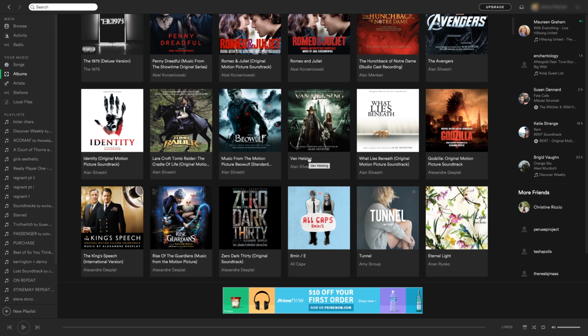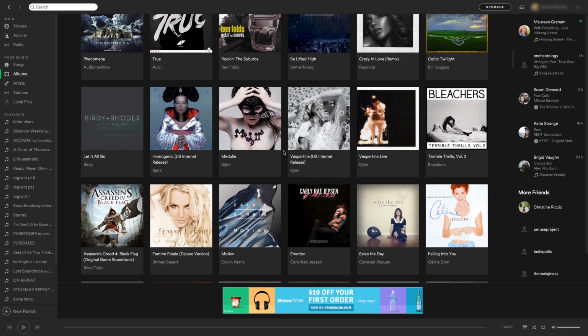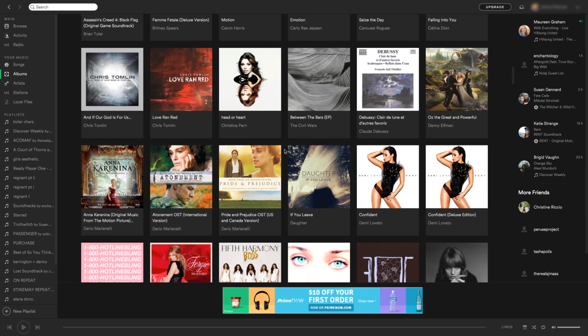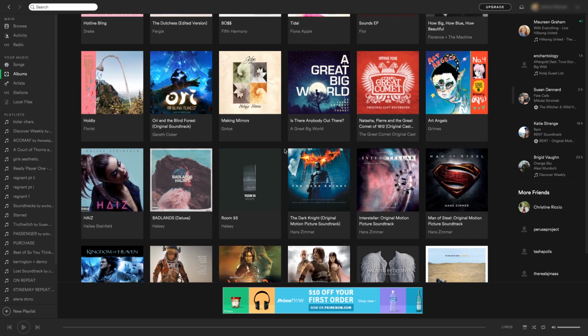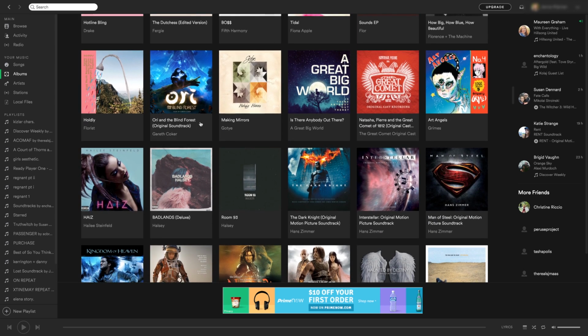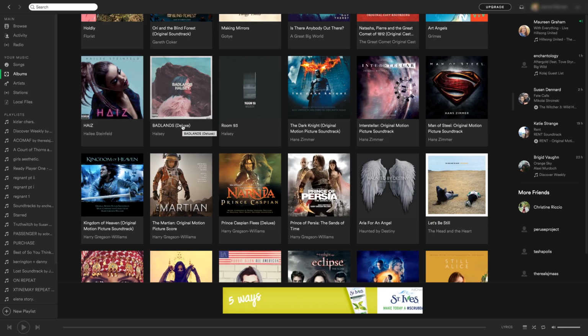I think Sarah put it on one of her playlists and you just listen to it and you're like, wow, this is a great score. But you don't want to buy it, so that's why you use Spotify, because if you had to buy all of the scores, it would be very expensive. So some of these scores, like Ori and the Blind Forest, I got from Paige at Enchantology. She has a lot of really good score music on her page.